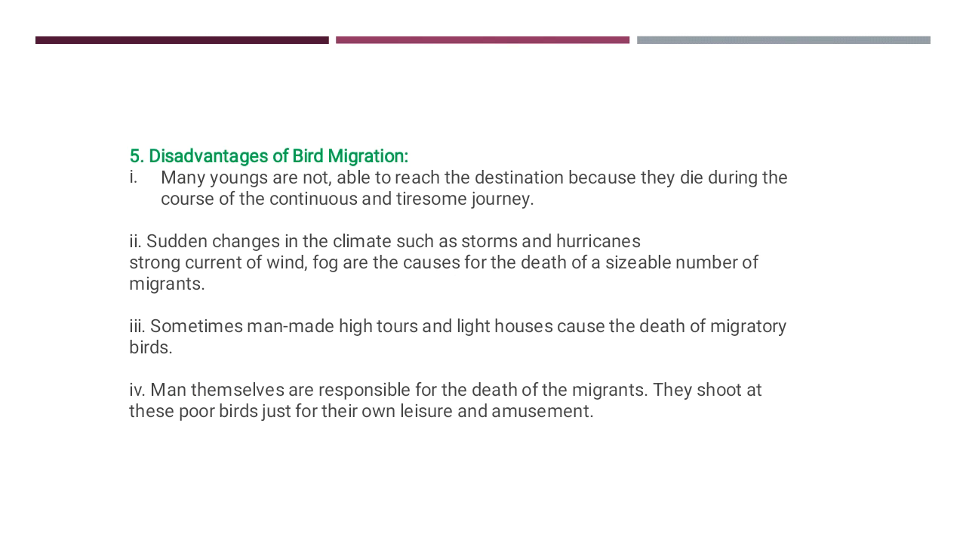Then the next important point is the disadvantages of bird migration. Which disadvantages are included in bird migration? First disadvantage is many groups are not able to reach their destination because they die during the course of a continuous and tiresome journey. Then the second one is sudden changes in climate such as storms and hurricanes. Strong currents of wind and fog are causes for the death of a sizable number of migrants. Then sometimes man-made high towers and lighthouses cause the death of migratory birds.